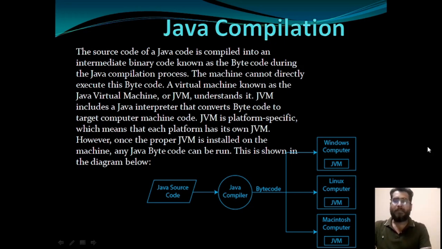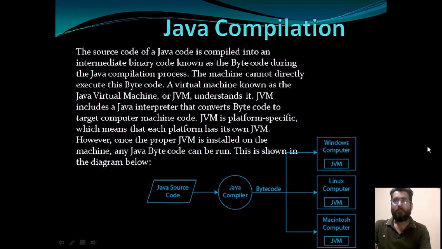In Java compilation, your source code will convert into the byte code, that is machine instruction code. Java compilation का क्या रोल होता है? आपके सोर्स कोड को बाइट कोड में कन्वर्ट करता है, जो कि आपका मशीन इंस्ट्रक्शन कोड होता है. डायरेक्ट वो मशीन कोड नहीं होता है, मशीन इंस्ट्रक्शन कोड होता है. The machine cannot directly execute this byte code.